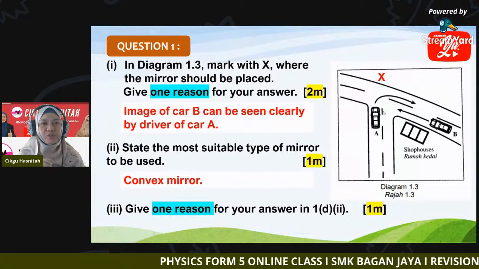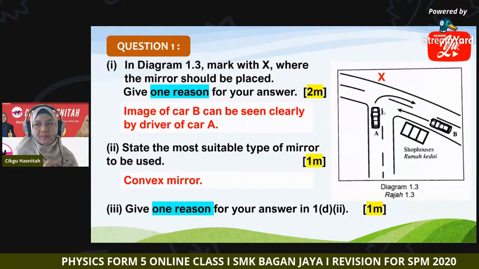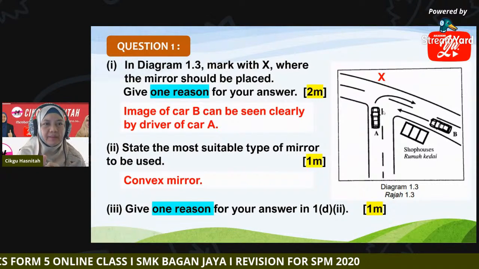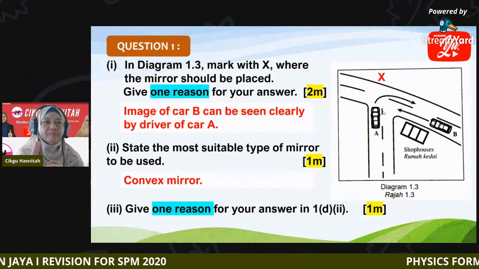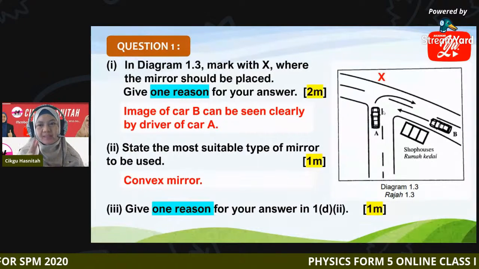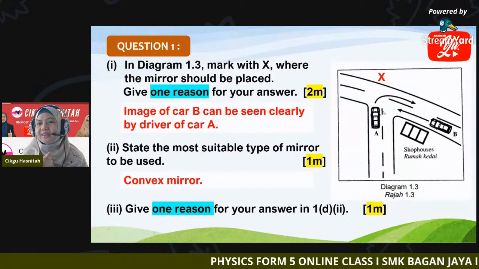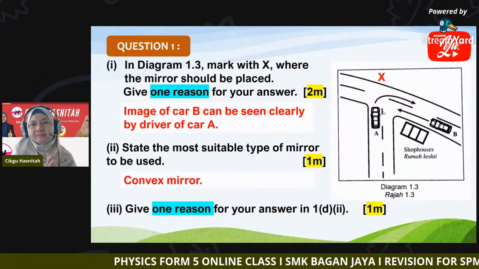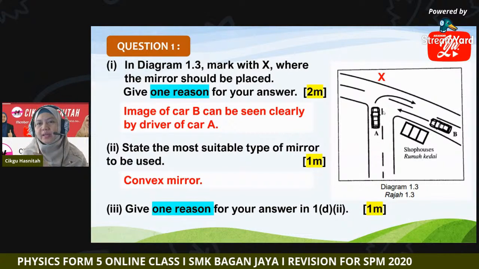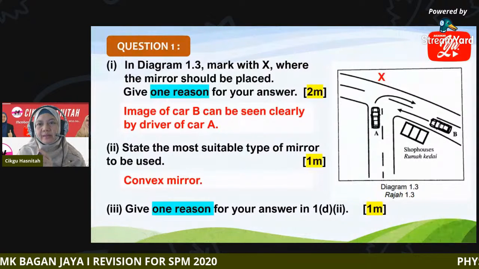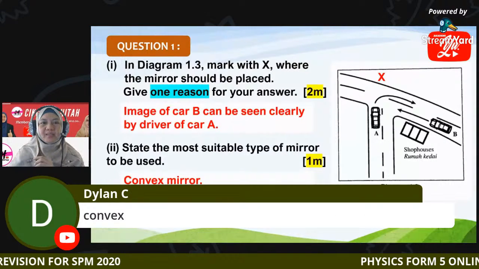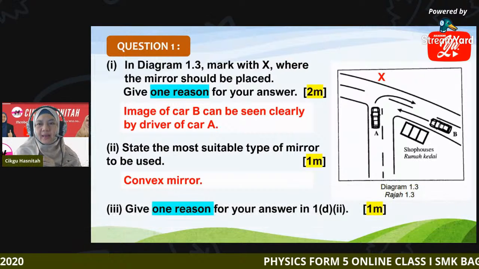Okay, why do we choose convex mirror instead of plane mirror or concave mirror? Why do we place a convex mirror at position X? Why do you say convex mirror? Okay, Dylan also says convex. So what is the reason for choosing a convex mirror to be placed at X?